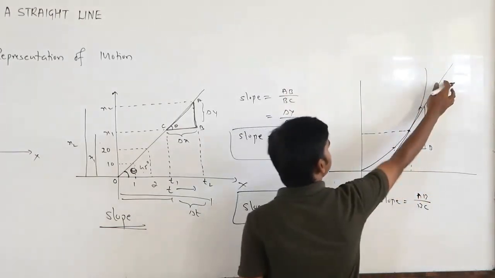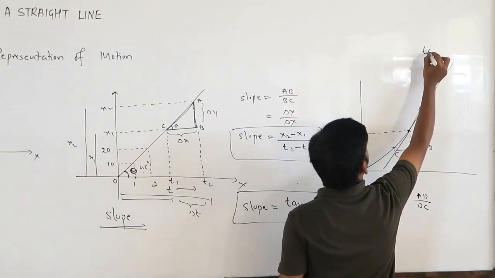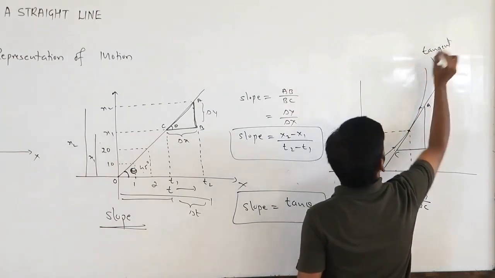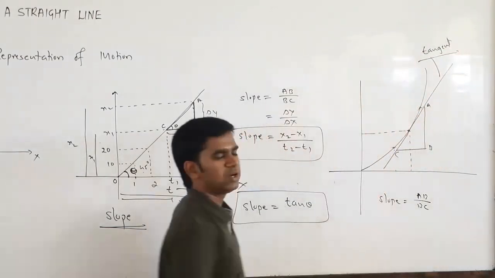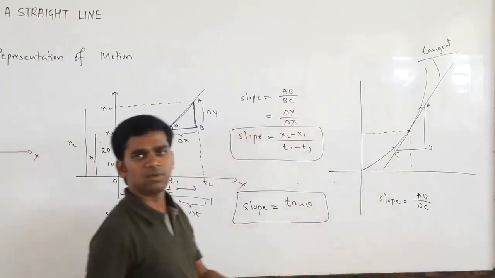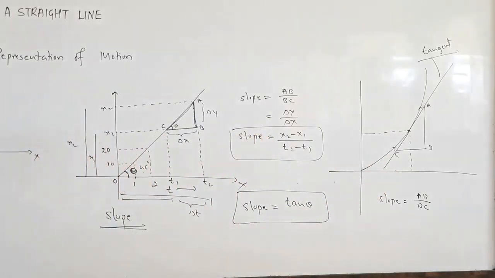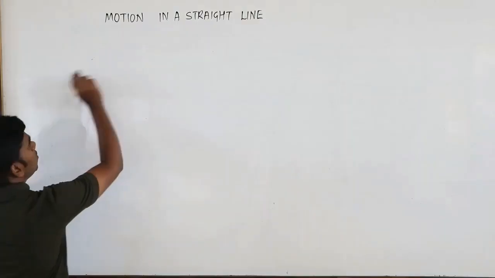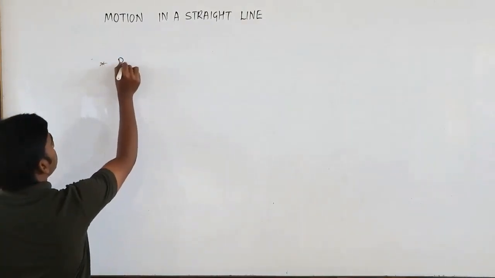This line is a tangent. So the slope of the tangent will give you the quantity. Okay, so this is the basic of the graph. Now we will go with the graphical representation of motion. So we'll go with the position-time graph.